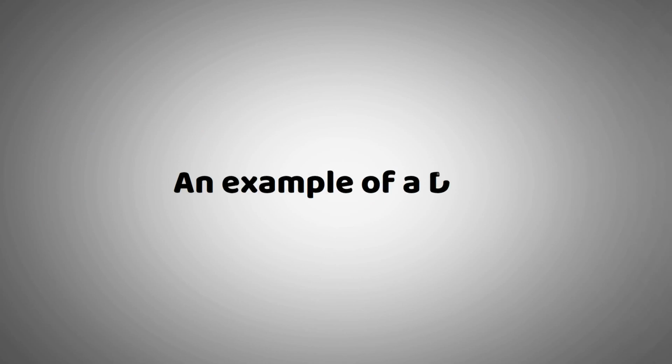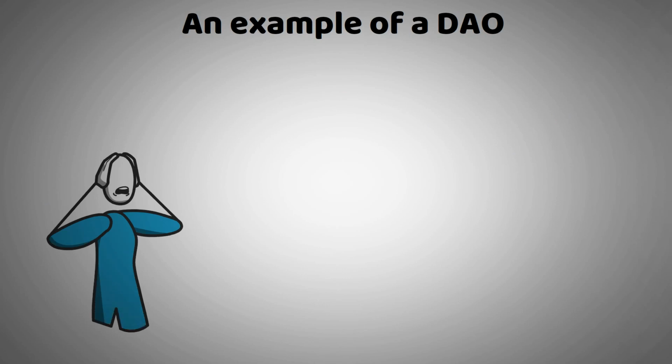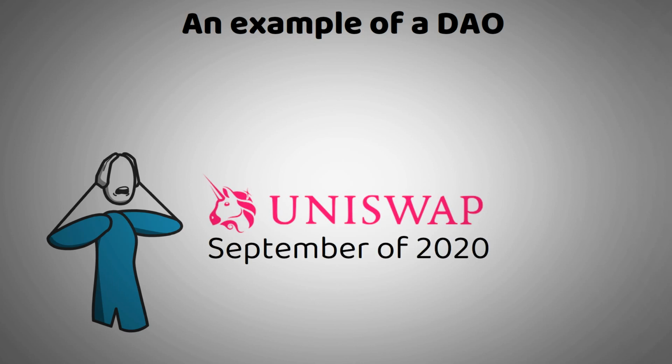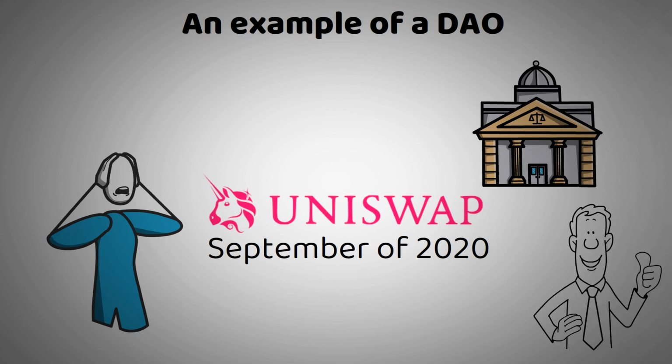An example of a DAO. You'd be surprised to hear that one of the biggest crypto exchanges is actually a DAO. Uniswap became a legitimate DAO in September of 2020 and became officially decentralized by launching its governance token, Uni. Anyone, even you, can apply to have governance rights within Uniswap.